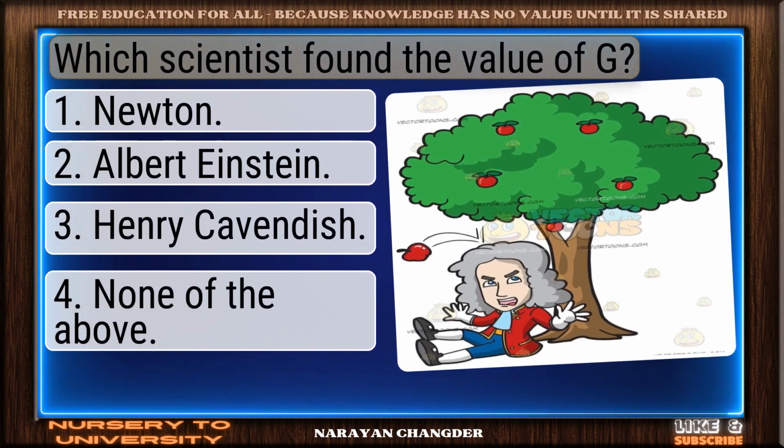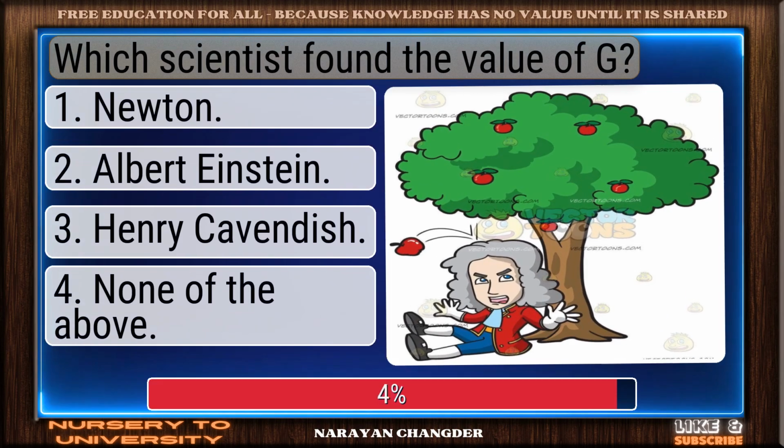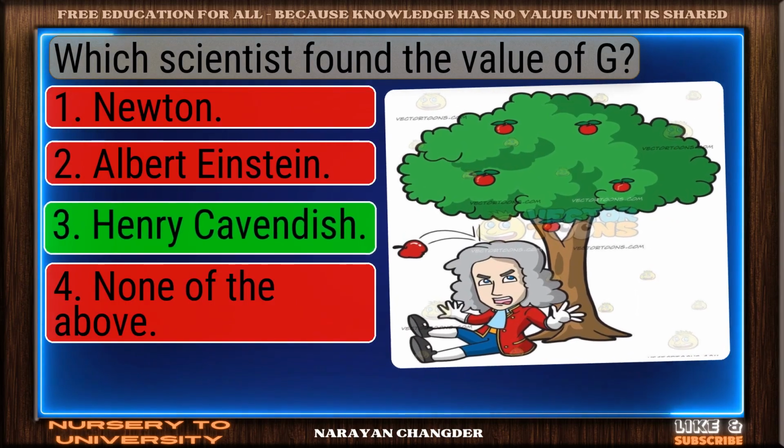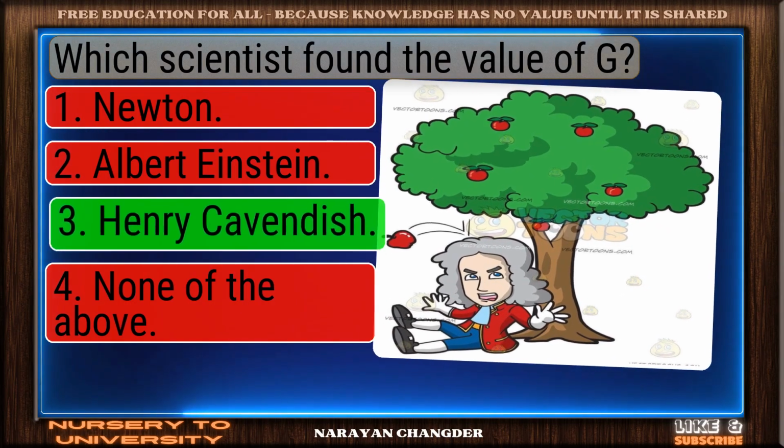Question number 18. Which scientist found the value of G? Excellent. Henry Cavendish is a brilliant choice.